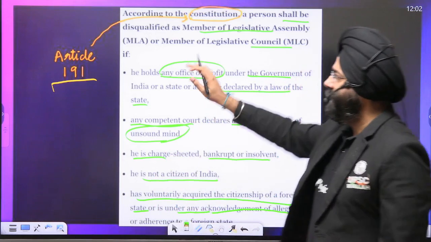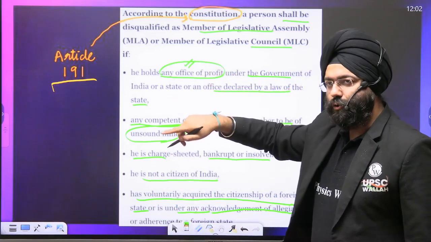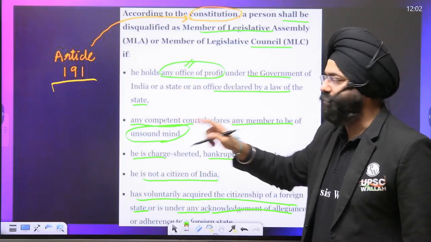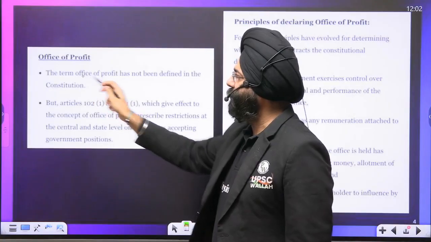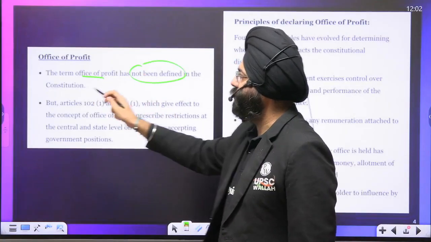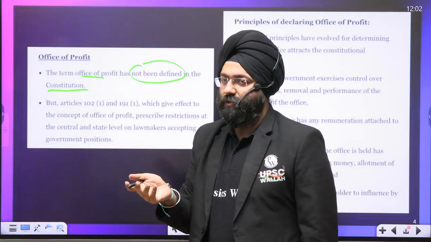Now see, the topic over here is one of the provisions under the constitution, holding an office of profit. So what office of profit means, please see here. The term office of profit has not been defined in the constitution. It is simply written that a person holding an office of profit, but it is not defined.